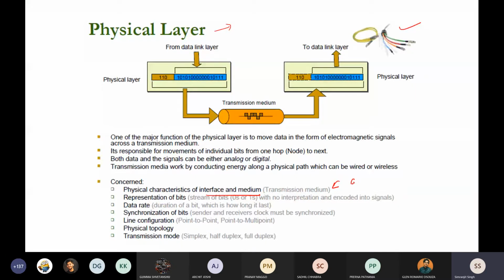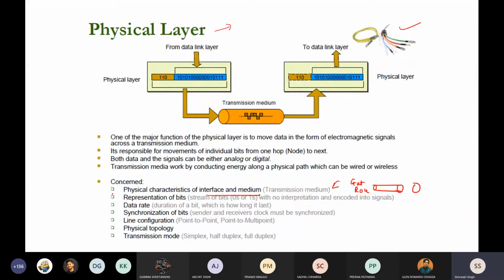The interface, like a gateway, can act as an interface, the router can act as an interface, and the medium will be your wire. So you can connect two routers by using a wire. Next is the representation of bits: a stream of zeros and ones with no interpretation and encoding into signals.